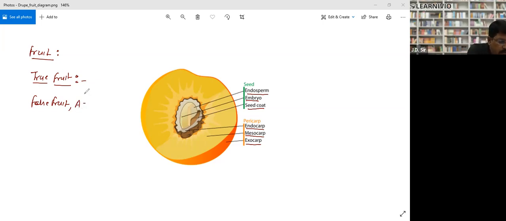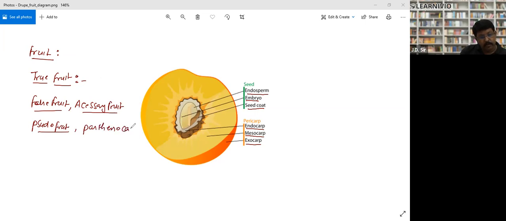False fruit or accessory fruit, or pseudo fruit. Pseudo means false. There is one more name, parthenocarpic fruit. So the fruits which do not develop from the ovary are false fruit.